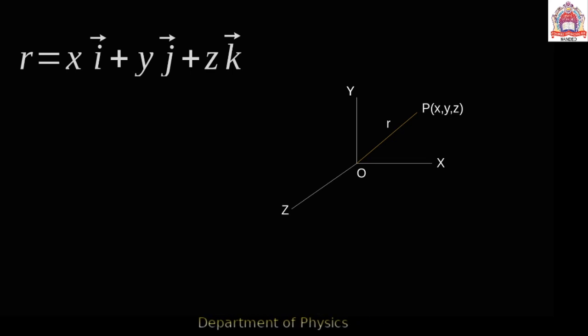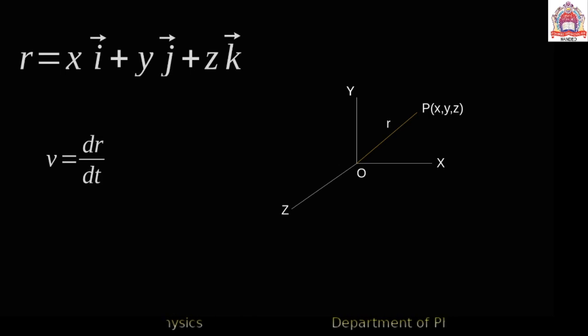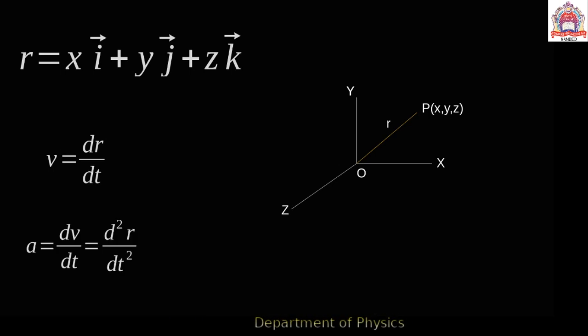To describe the motion of a particle fully, we must know its position at different instants of time. That is, the position coordinates r should be expressed as a function of time. Then the velocity and acceleration of the particle will be given: v is the change in position vector with respect to time, so the acceleration is dv/dt or d²r/dt².